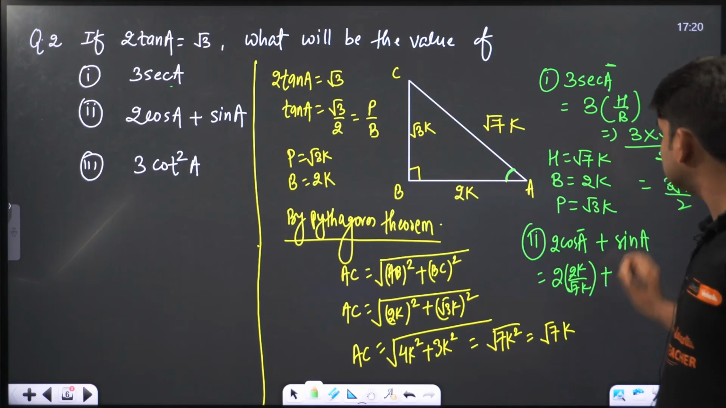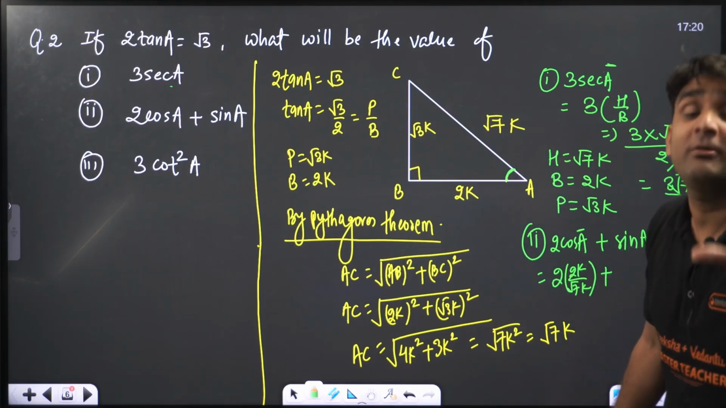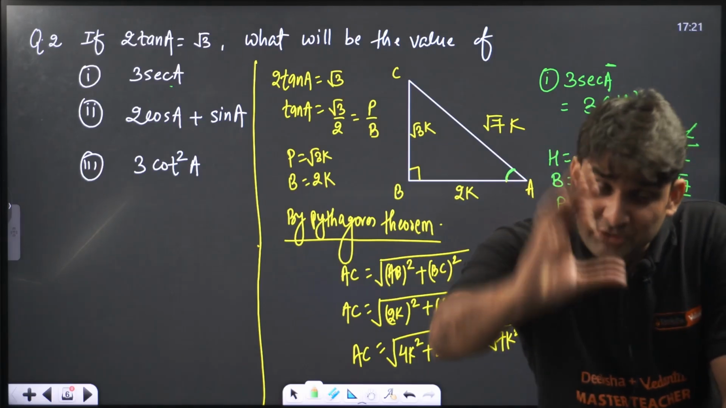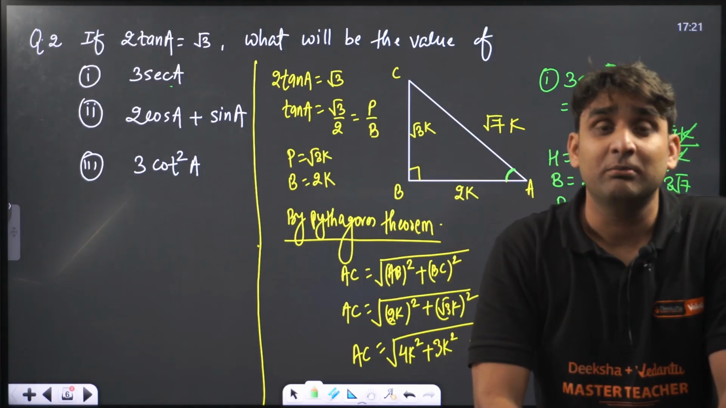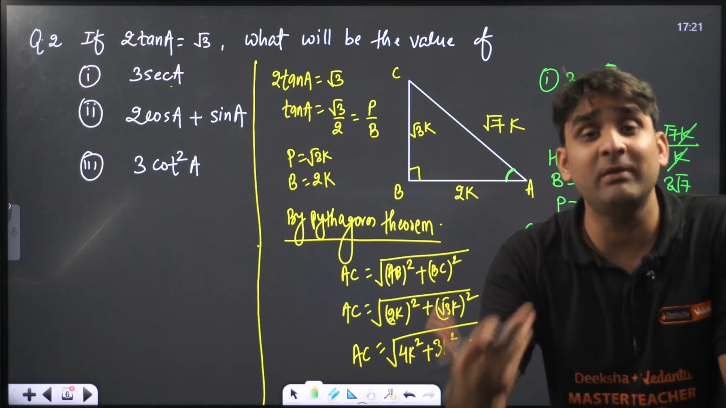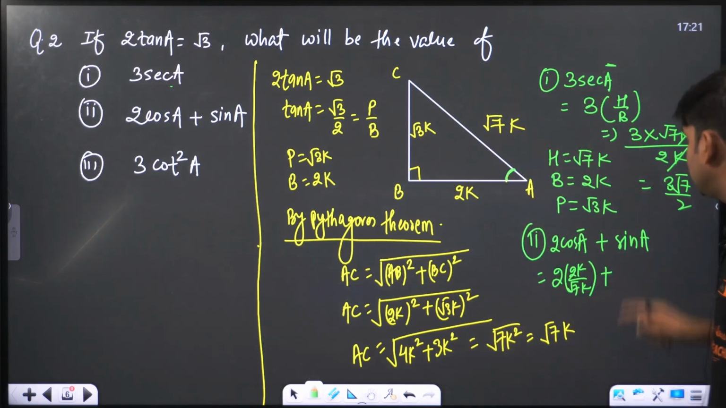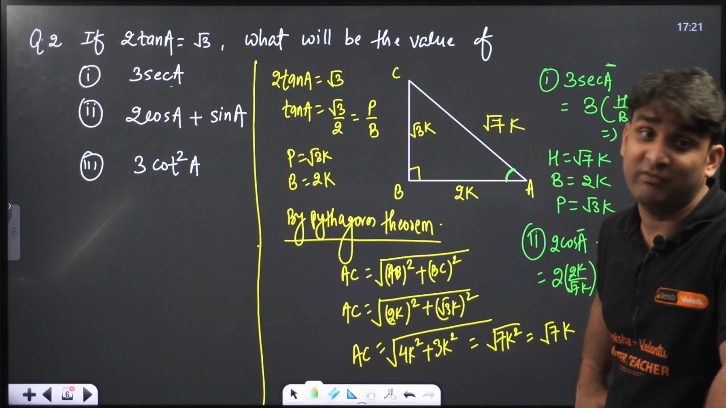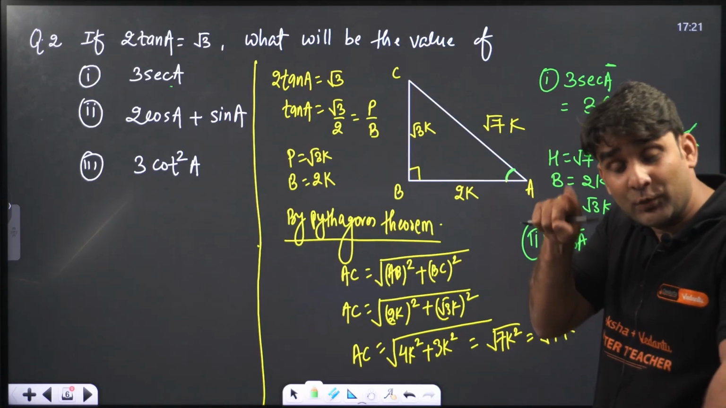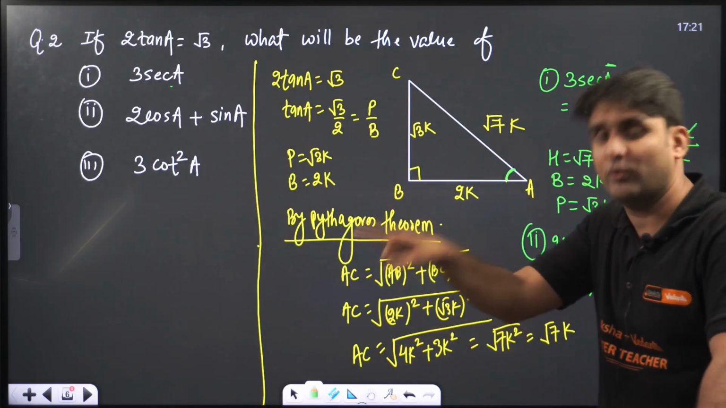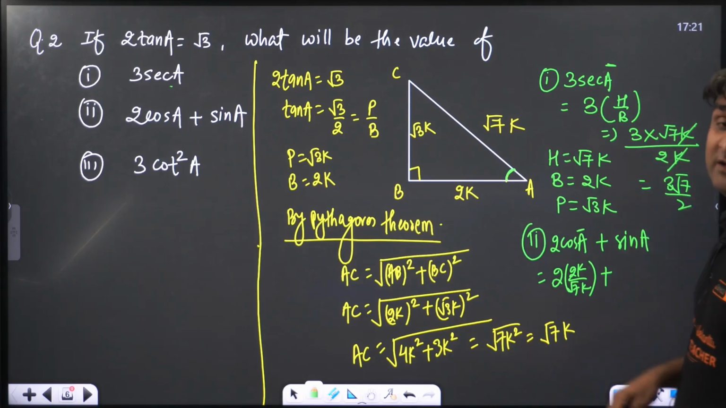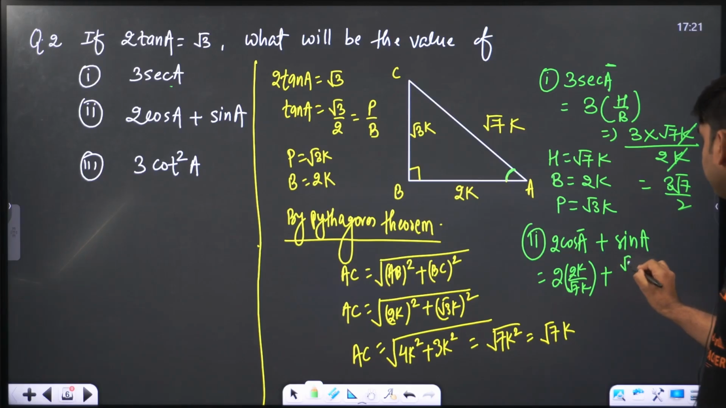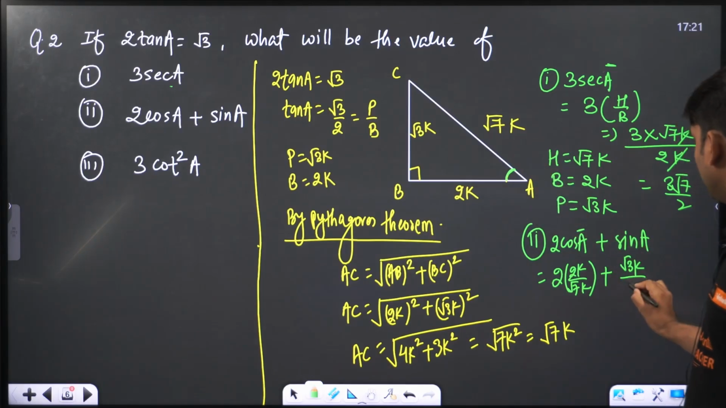Okay, plus sin A. Sin means perpendicular by hypotenuse. A trigonometric function will give you the relation between P, B and H. But what will be P, what will be B, what will be hypotenuse, that only will be resolved by the angle. A trigonometric function will only give you the relationship between ratios, and the angle will decide what is perpendicular, what is base and what is hypotenuse. So sin A, sin means perpendicular by hypotenuse. So for angle A, perpendicular will be root 3k and hypotenuse we have is root 7k.